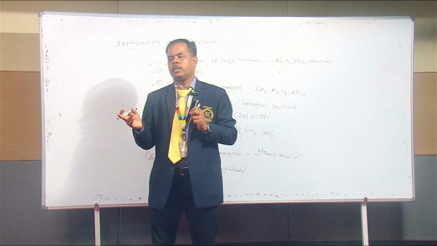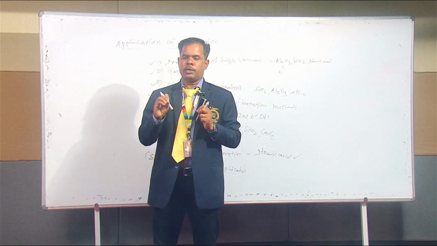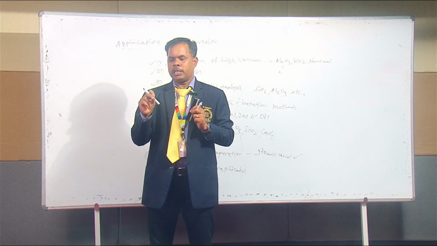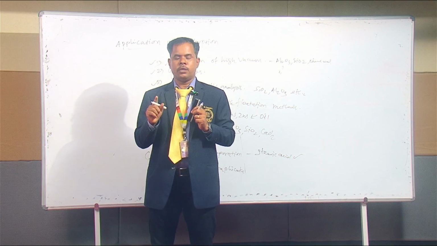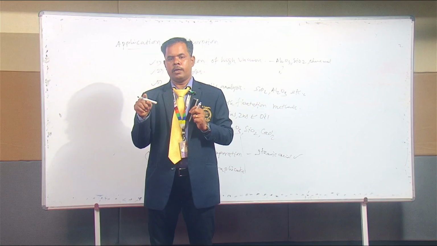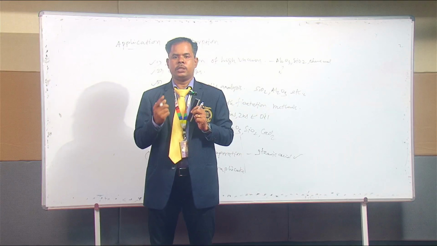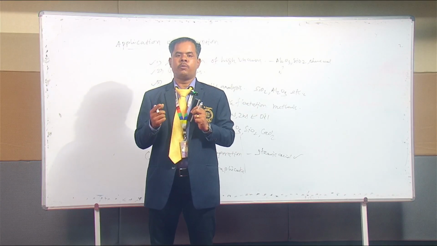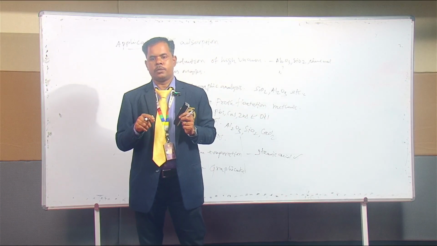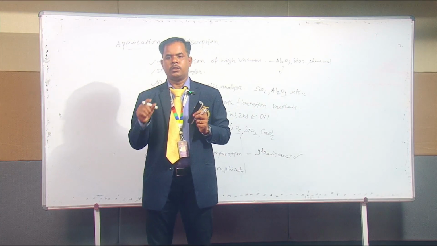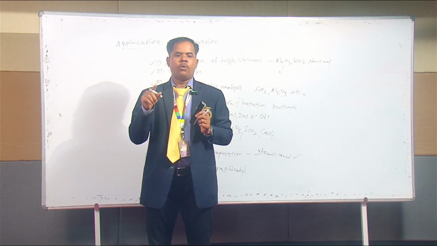One more factor is the Freundlich adsorption isotherm, which we use for adsorption of solute from solution. The Freundlich adsorption isotherm in mathematical form is x/m = kc^(1/n). Instead of pressure, we have to use concentration. Here x is the amount of gas adsorbed, m is the mass of the adsorbent, c is the equilibrium concentration, and k and n are constants. Taking the logarithm, log(x/m) = log k + (1/n) log c.